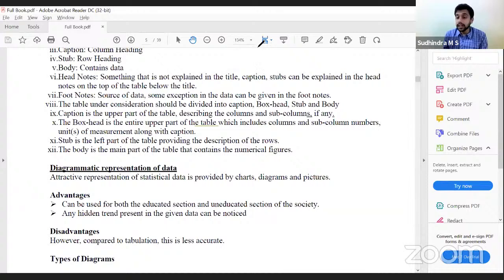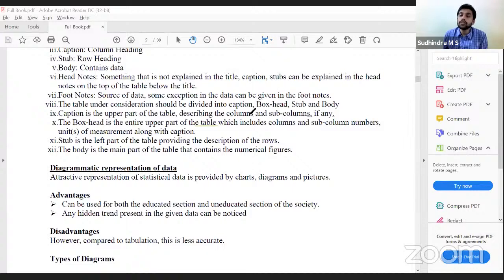Even though we consider it as one of the methods of presentation of data, basically it is not an independent method of presentation because it is representation of data. We have already presented the data, and we will represent it in another form. Hence, it is called representation of data. Diagrammatic representation of data is the attractive representation of statistical data in the form of charts, diagrams, pictures, etc.